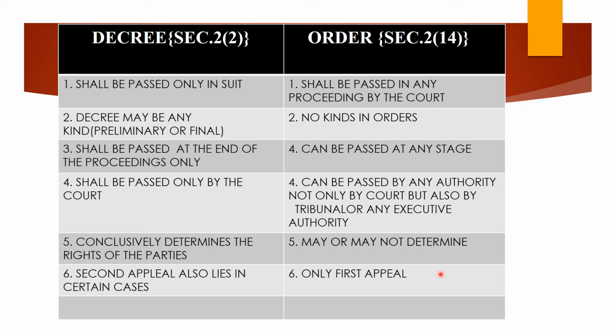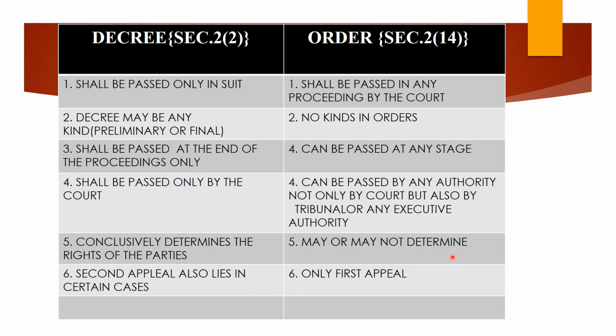Sometimes, wherever intermediary proceedings take place before the court on emergency matters, the order may not conclusively determine the rights of the parties. To meet emergency situations then and there, where the court is satisfied that some decision is immediately required in respect of some aspect sought by the party, the court may pass orders which may not conclusively determine the rights.